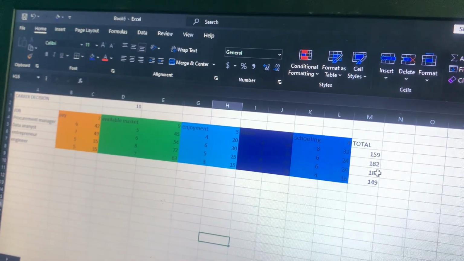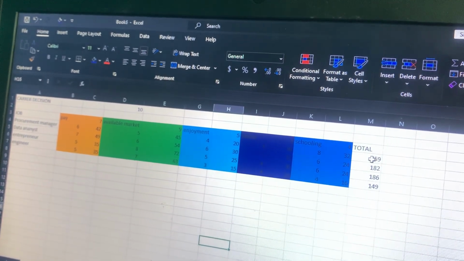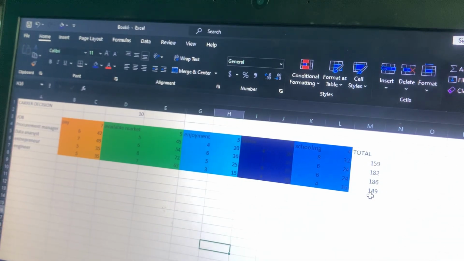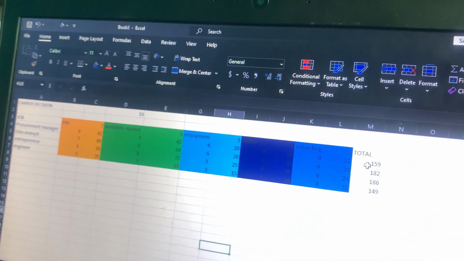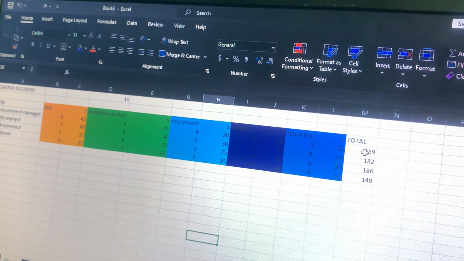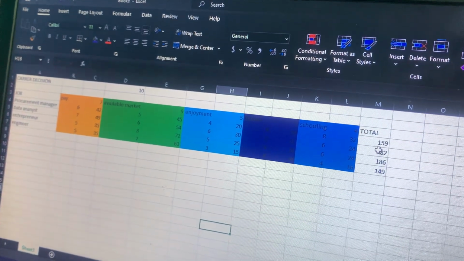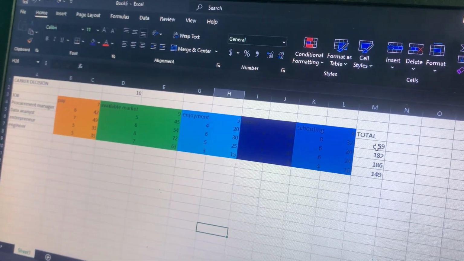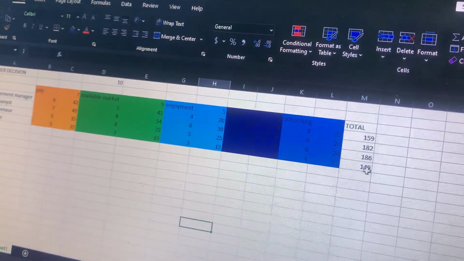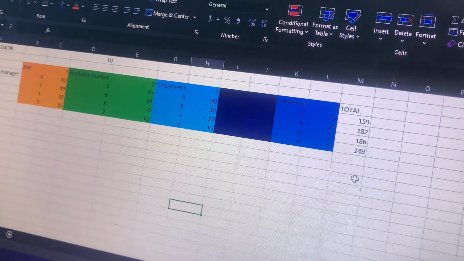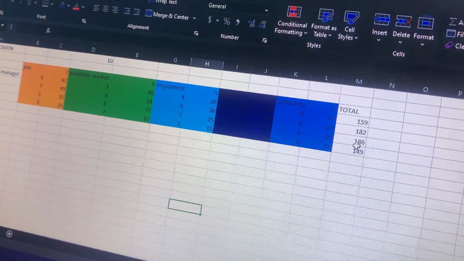Now these are each score. We are going to use conditional formatting. If you don't know conditional formatting, check my previous video and learn about conditional formatting. We are going to use conditional formatting to let us make our career decision.